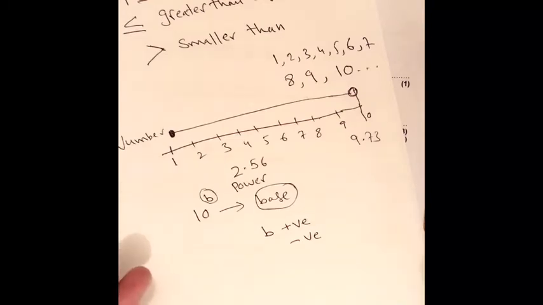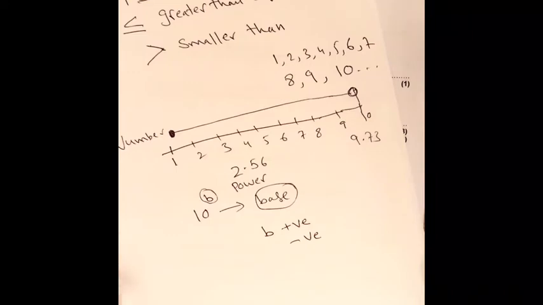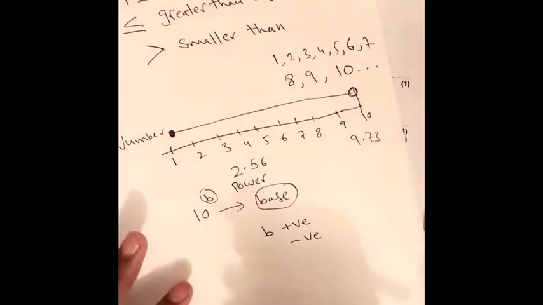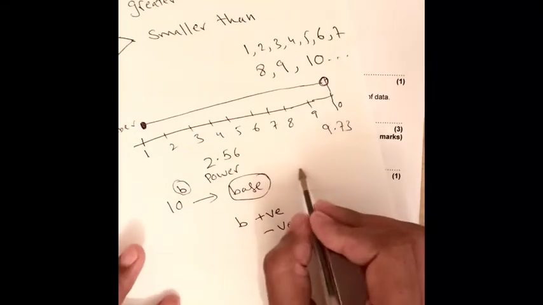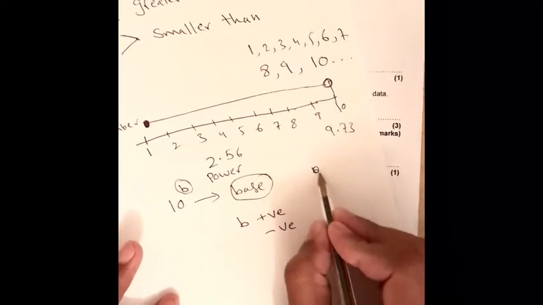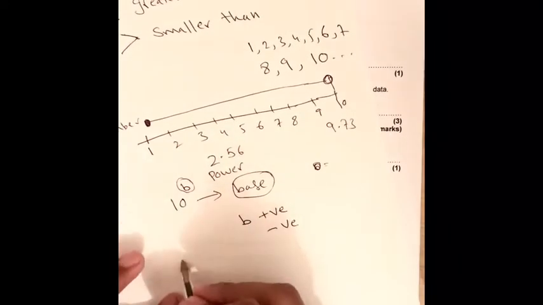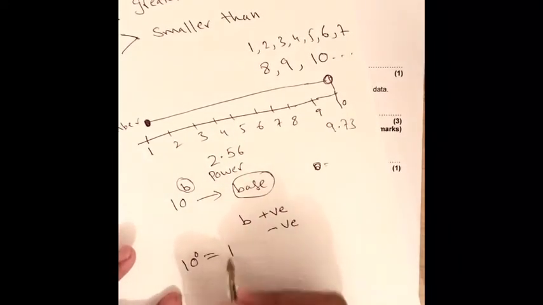Natural numbers are 1, 2, 3, 4, 5, 6, 7, 8, 9, 10. Whole numbers are 0, 1, 2, 3, 4, 5 and so on. If b is 0, then anything to the power 0 is equal to 1.